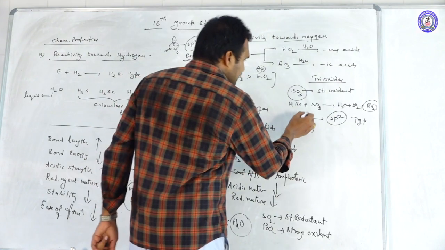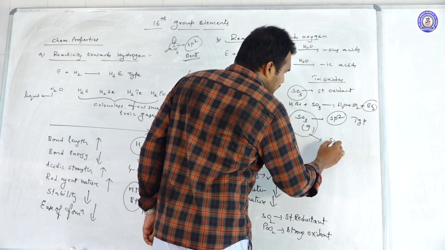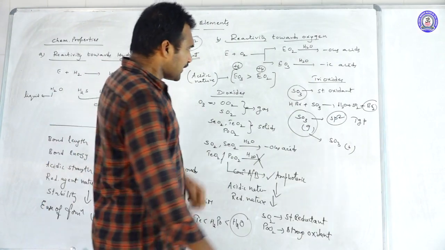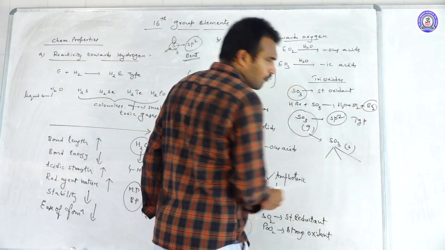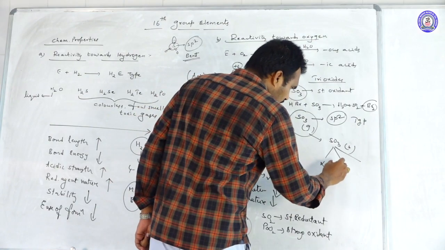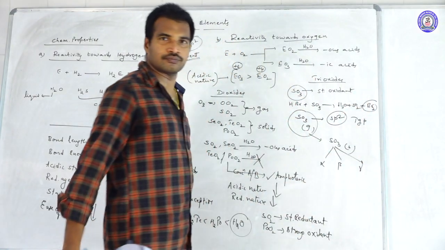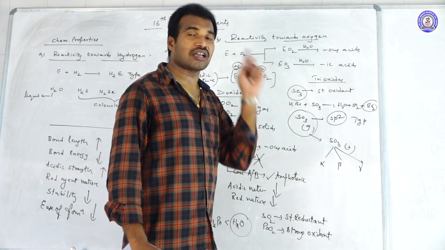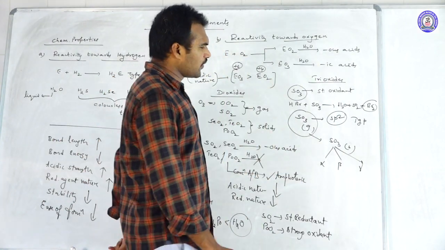But when sulfur trioxide is in solid, crystalline form, it exists in three different crystalline forms: alpha, beta, gamma. What is the difference here?